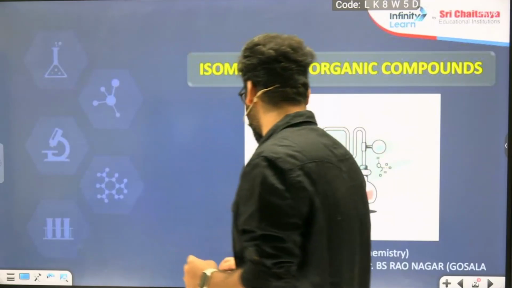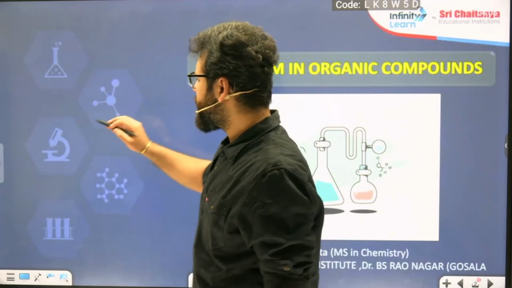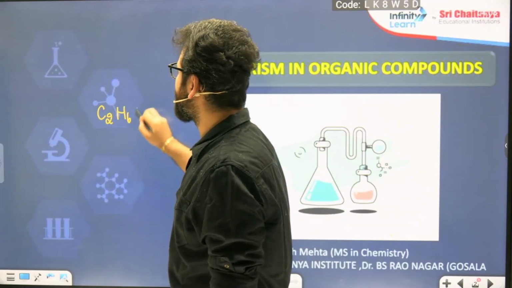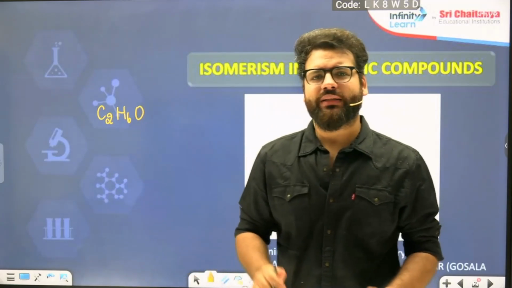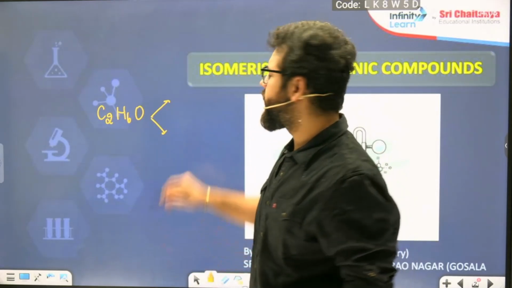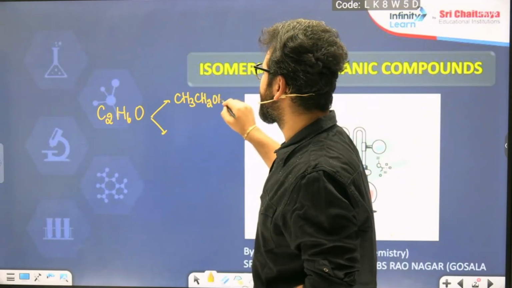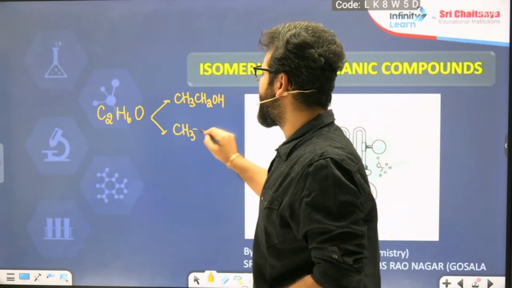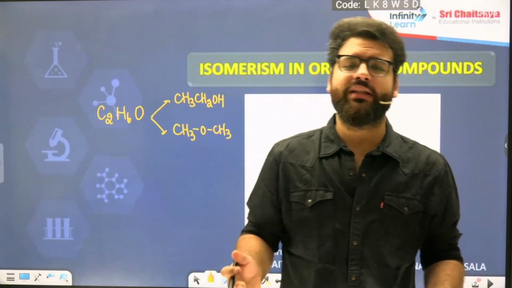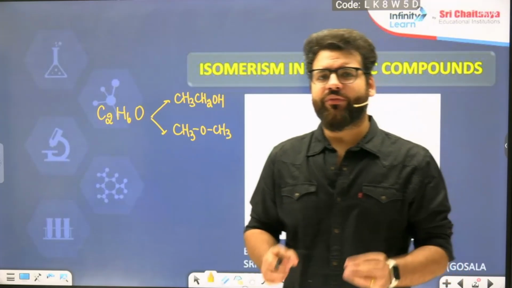Let me give you an example here, then we will start with the basic classification. If I talk about a particular formula, C2H6O, there are two different things possible with this formula. One is ethanol, as all of you know, CH3CH2OH. One is dimethyl ether, which is CH3OCH3. Obviously they are very different compounds. They have different functional groups, so they will have different properties.